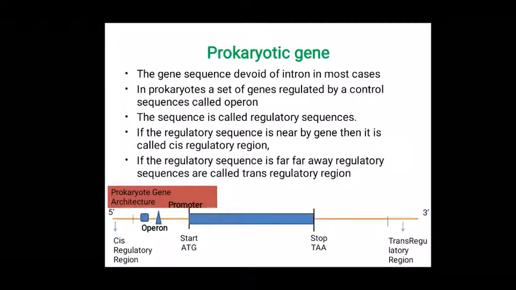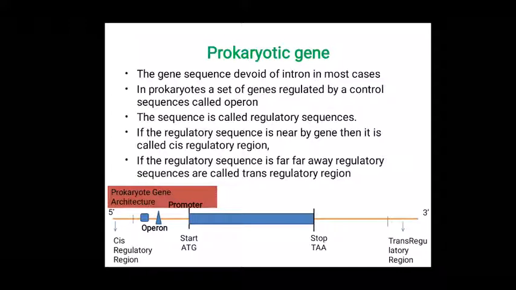So now we briefly look at prokaryotic gene architecture. The gene sequence is devoid of introns in most cases of prokaryotes. In prokaryotes, a set of genes is regulated by a control sequence called an operon. The sequence is called regulatory sequences. If the regulatory sequence is nearby the gene, then it is called a cis regulatory region. If the regulatory sequence is far away from the gene, it is called a trans regulatory region.